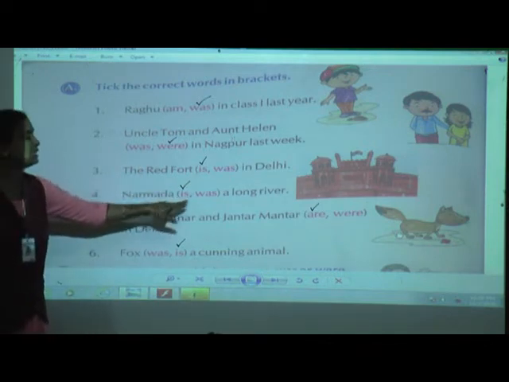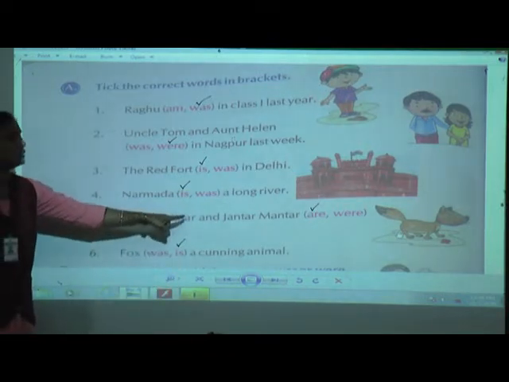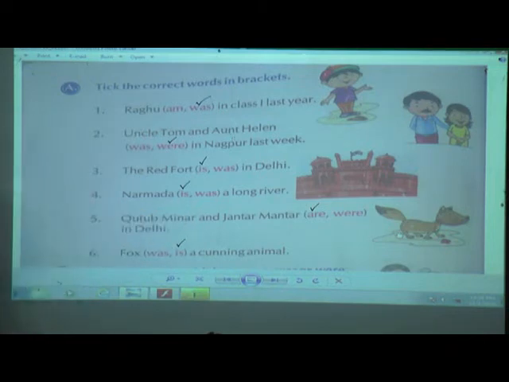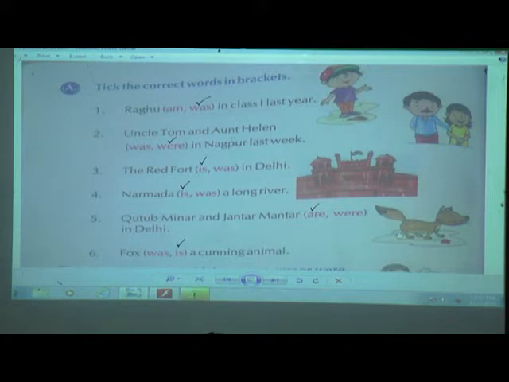Narmada is a long river. Qutub Minar and Jantar Mantar are in Delhi. Fox is a cunning animal. Children, you have to tick properly in your textbook.